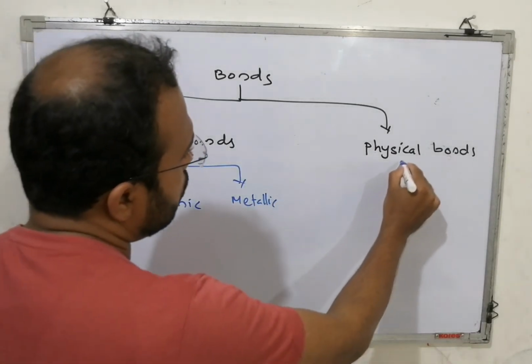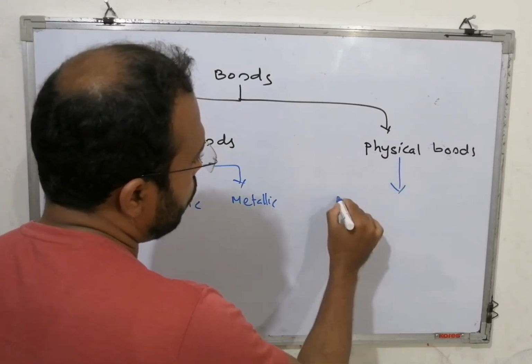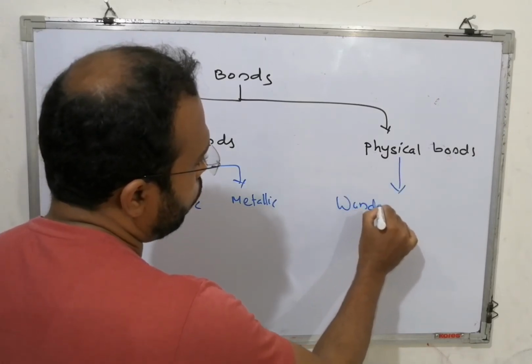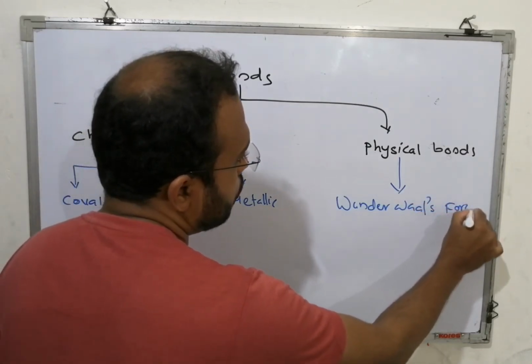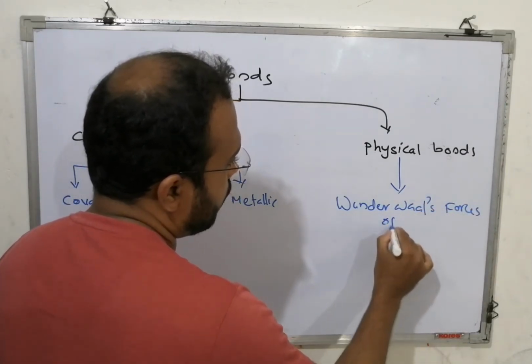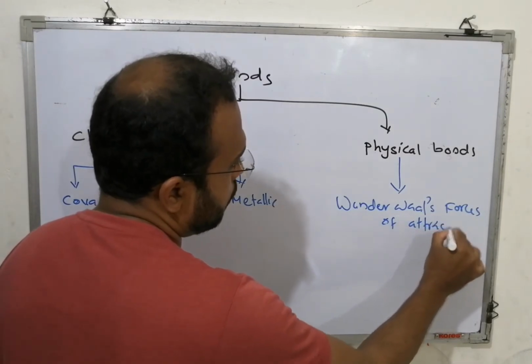Physical bonds have just one name, that is van der Waals forces of attraction.